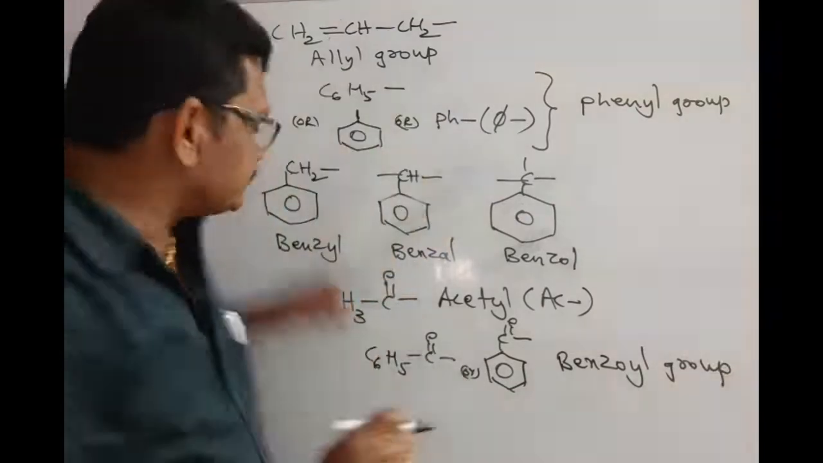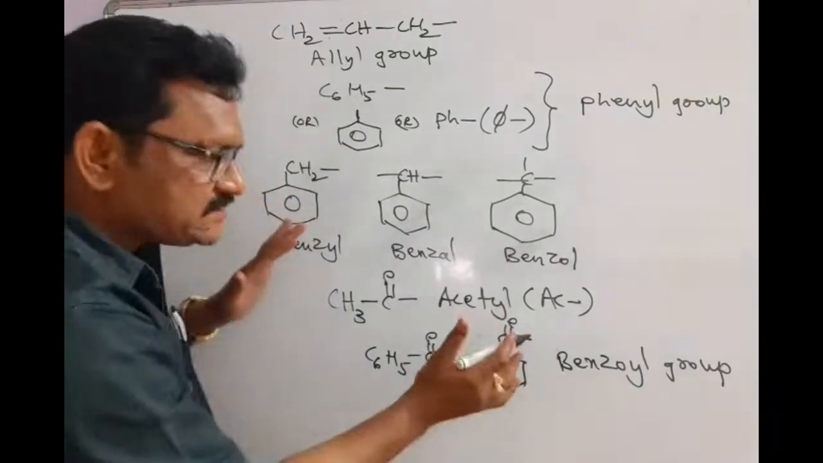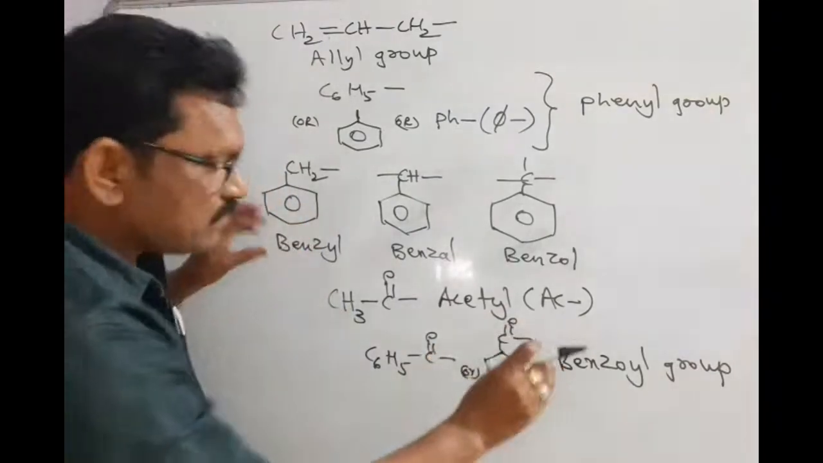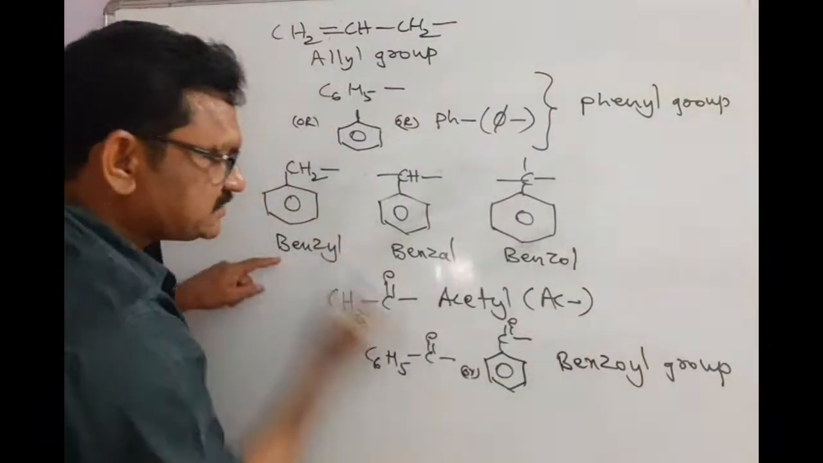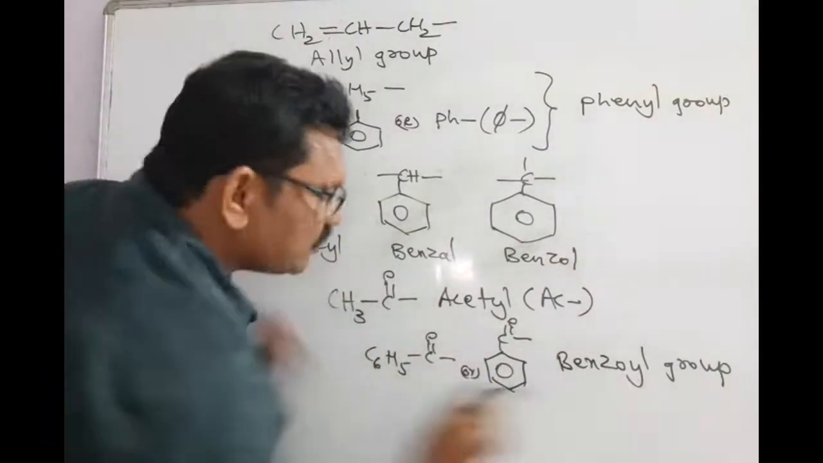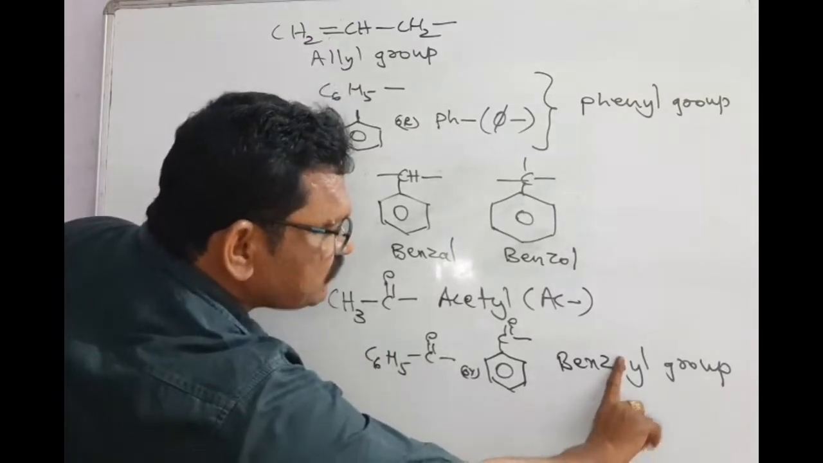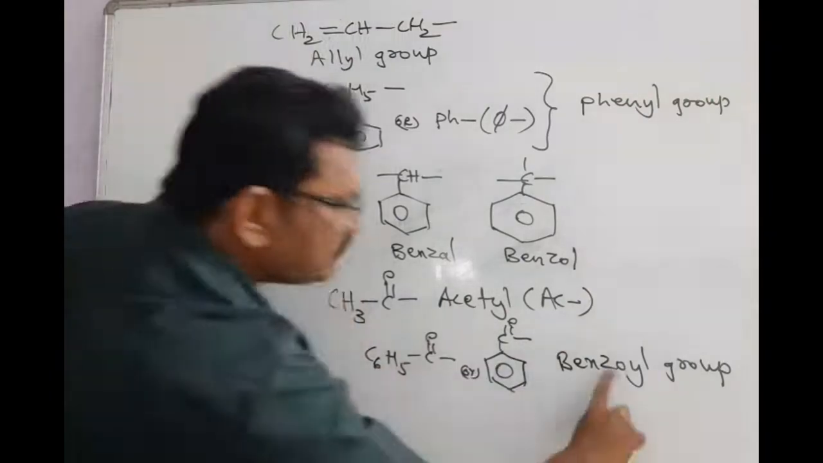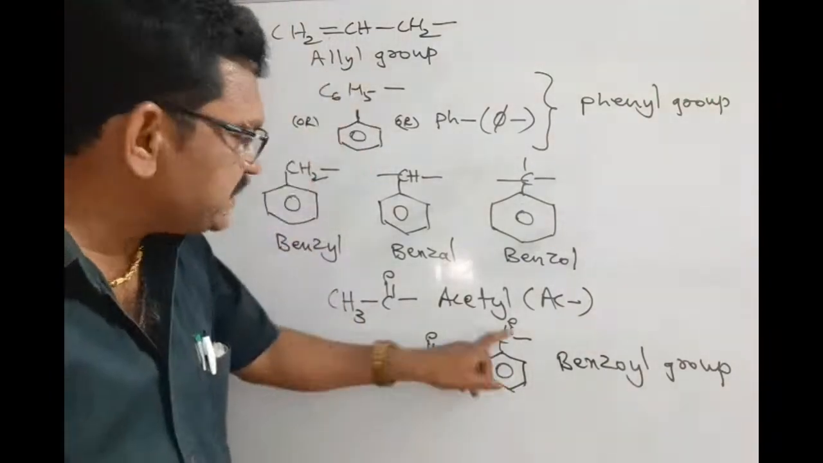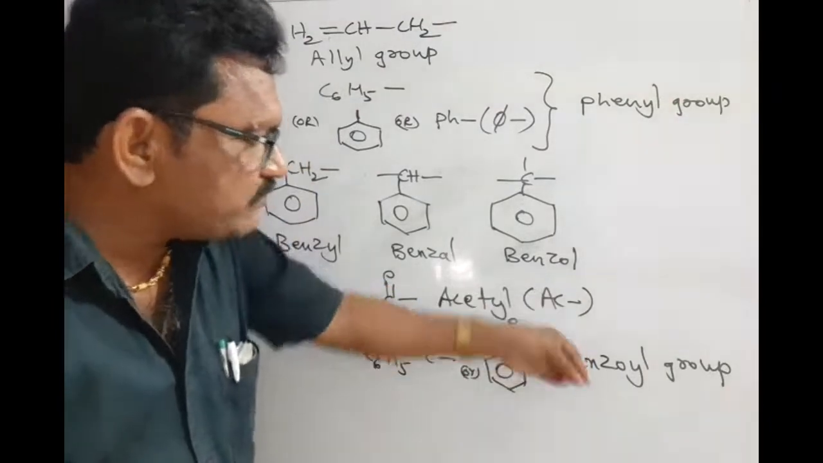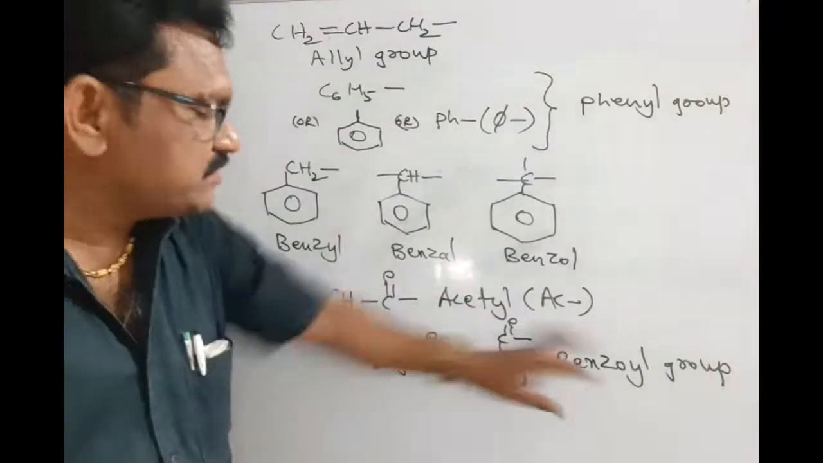See, there is a confusion about benzyl and benzoyl. What is the difference here? Just focus on these two compounds. Here, this is benzyl. This is called what? Benzoyl. Only one English letter is the difference. Remember, there is a full confusion. Benzyl, benzoyl. But benzyl group means CH2. Benzoyl group means the ring contains CO. This is called the benzoyl group.